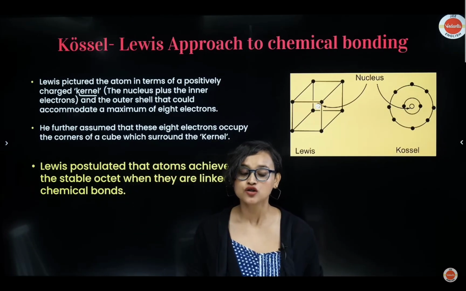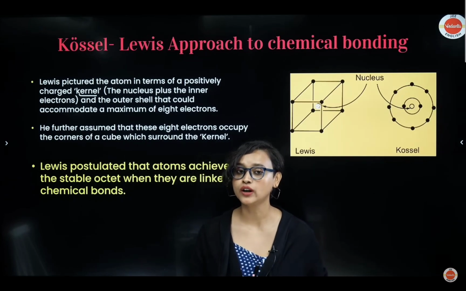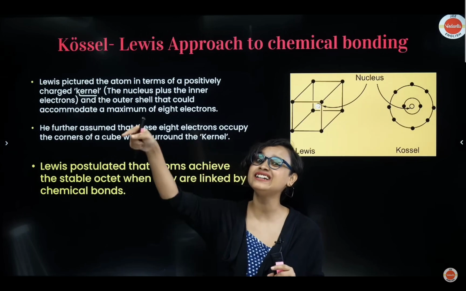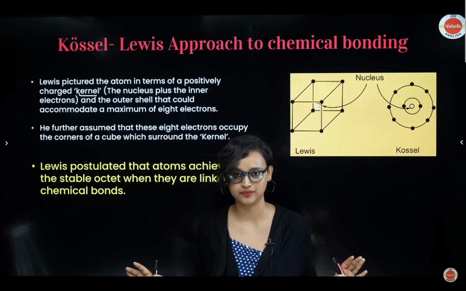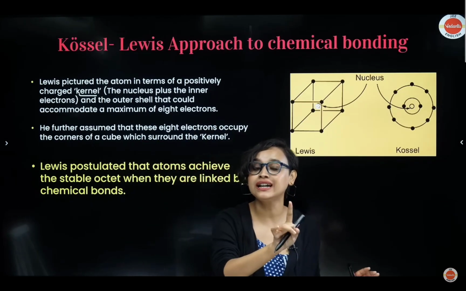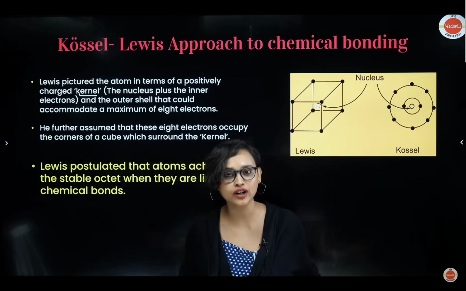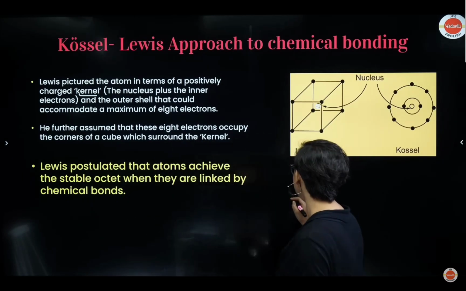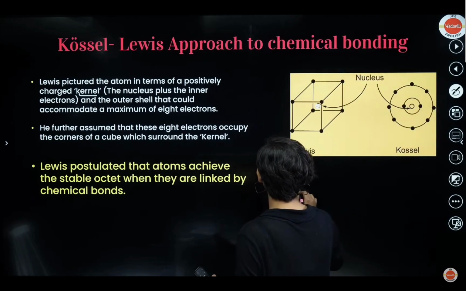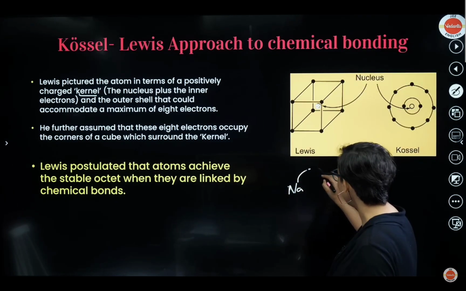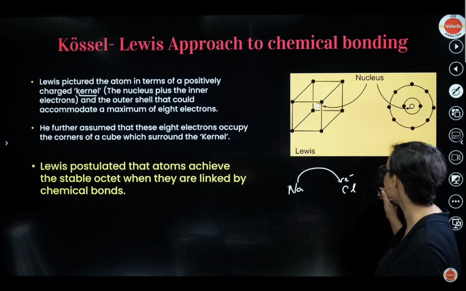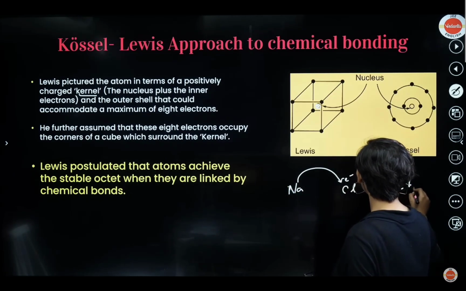So now Lewis and Kossel said that basically all the other elements only want to attain that octet. They only want to attain 8 electrons in the last shell so that they can be stable. And because they want to attain that stability, they want to have those 8 electrons, all the bonding happens. Now some of them, for example, NaCl. In the case of sodium chloride, check it out here. If this is Na and this is your Cl, what happens is from Na, a transfer of electron happens. An electron actually gets transferred here, and that is why it forms something called an ionic bond, okay?